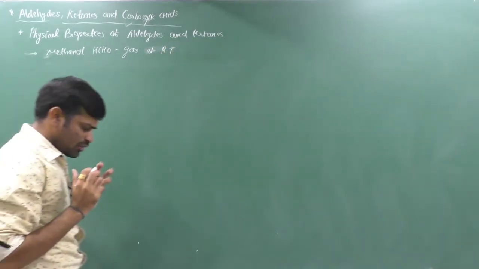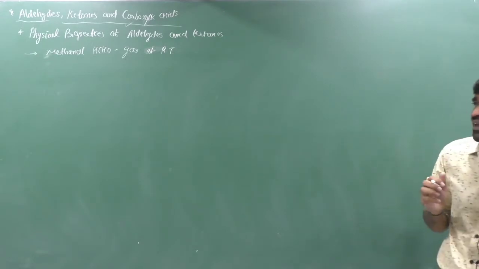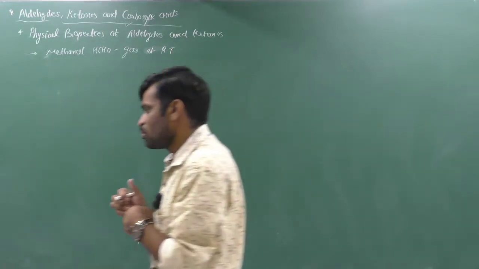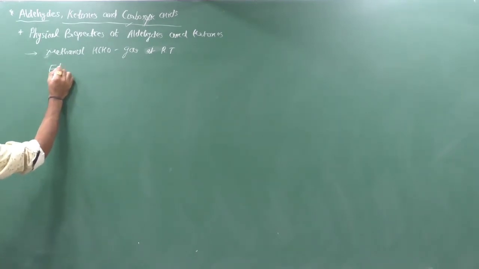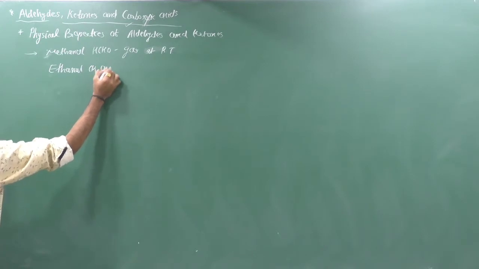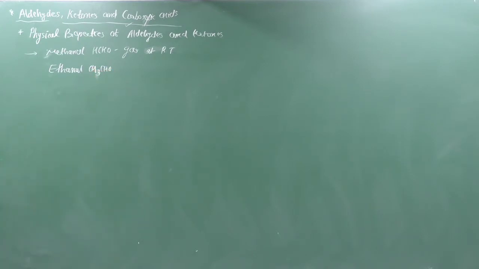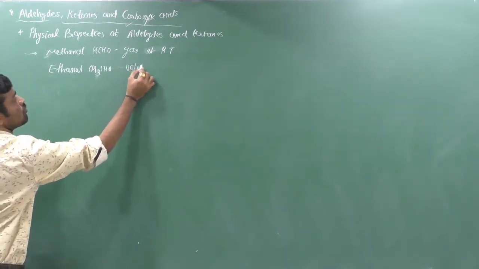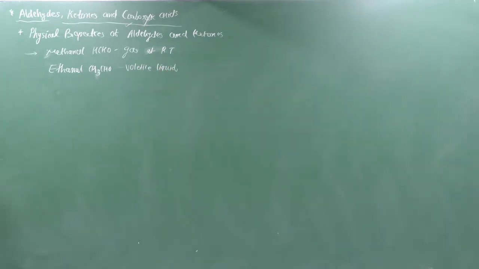If you take the lowest member of aldehyde, which is formaldehyde or methanal, then it is a gas at room temperature. If you think about ethanal, means CH3CHO, the second member of aldehyde, it is a volatile liquid generally at room temperature.